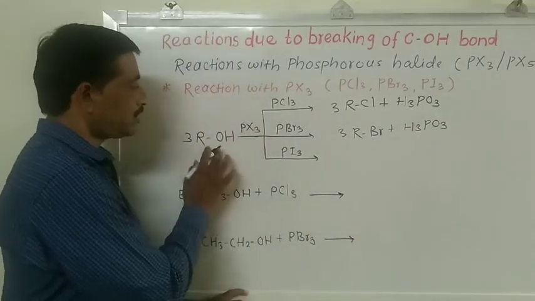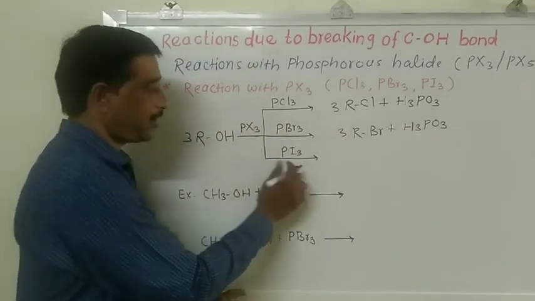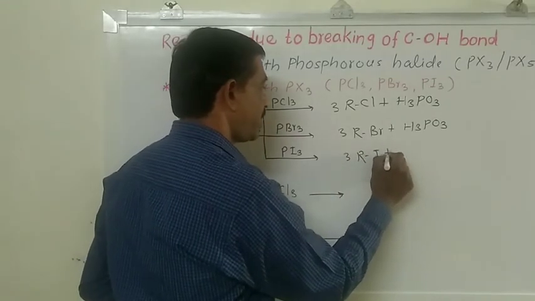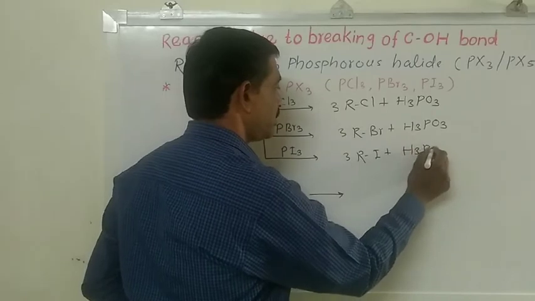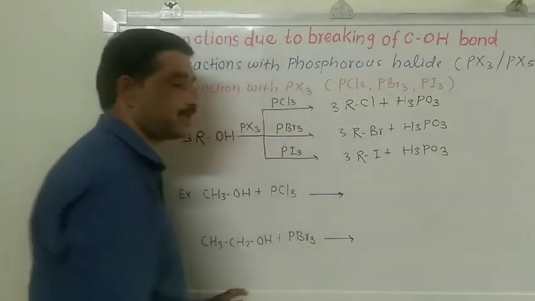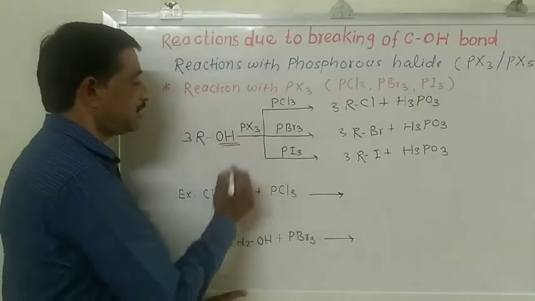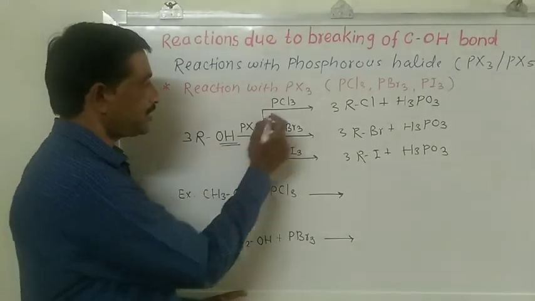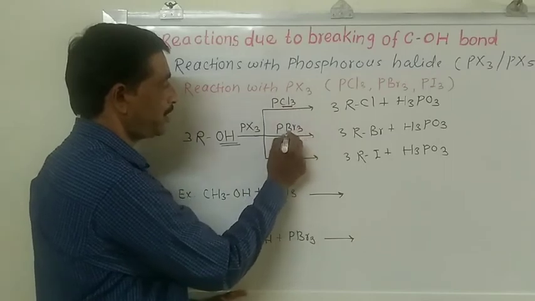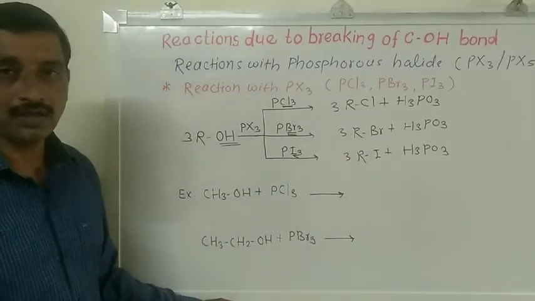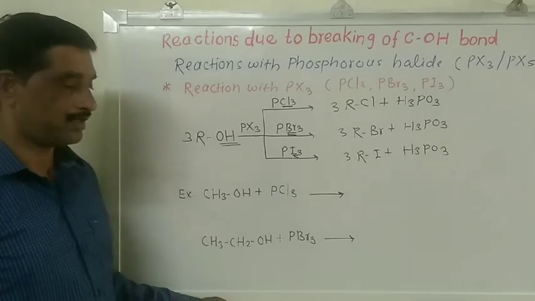And when alcohols are reacted with phosphorus triiodide, we get 3 molecules of alkyl iodide with formation of the byproduct H3PO3. So in all these chemical reactions, the OH group of alcohol is replaced by chlorine, bromine and iodine respectively, and we get the respective alkyl halides.